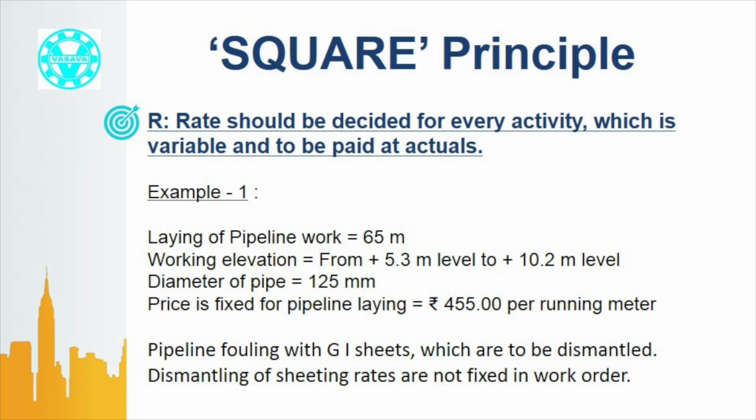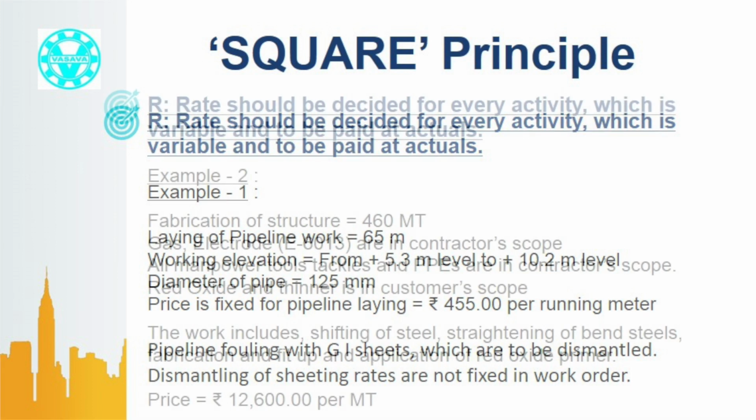That part is clear. Now the point is that the pipeline laying work is conflicting with the existing structure. GI sheets and structure are conflicting. Therefore, to make the pipeline installation, first of all the dismantling of sheets is to be done. However, the rate of dismantling is not fixed in the work order. Therefore, the activity of dismantling is not valid because it is not paid. That means either the customer has to get it done from other agencies at their expense or amend the work order. No work is valid without a price for it. That means this violates the R of SQUARE principle.